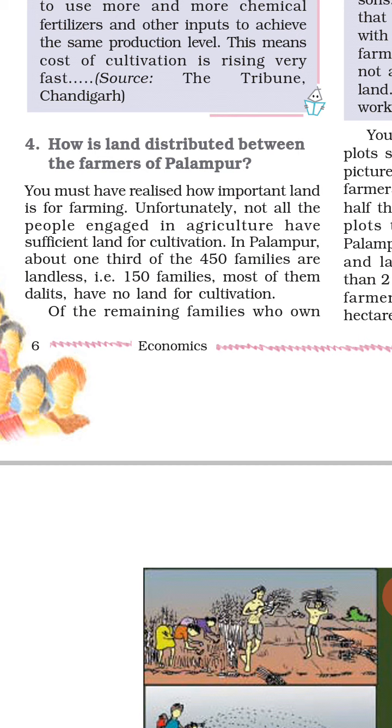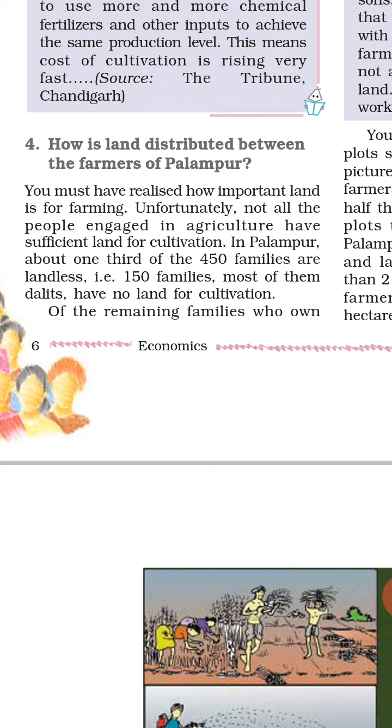In Palampur, about 1/3 of the 450 families are landless, which means they don't have land for farming.